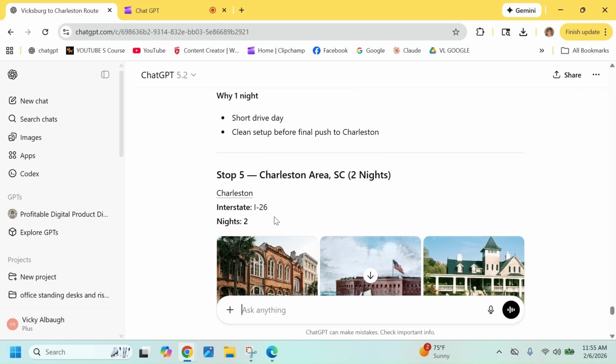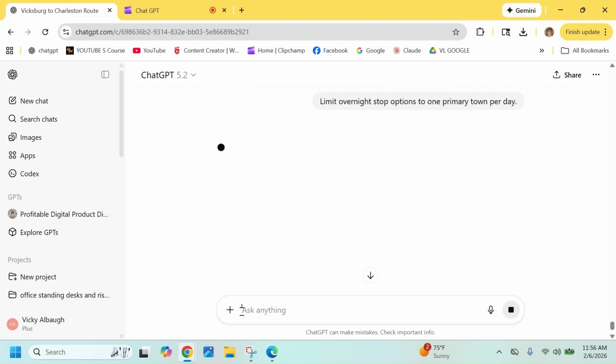I'm going to type in another prompt. Limit overnight stop options to 1 primary town per day. I think this is what it's been doing, but this is part of what I go through for each trip. So let's see what it has to say.